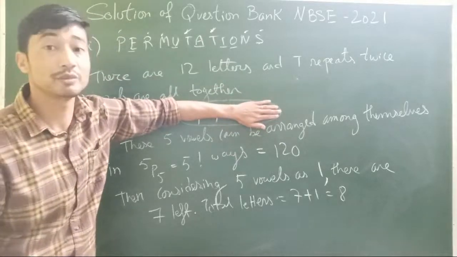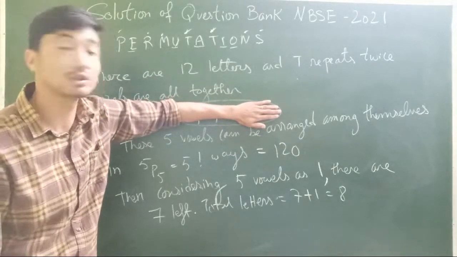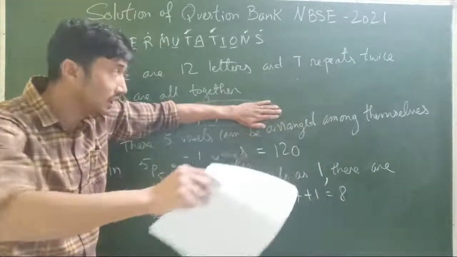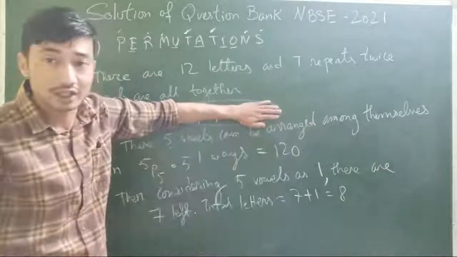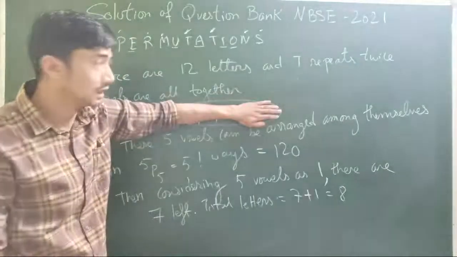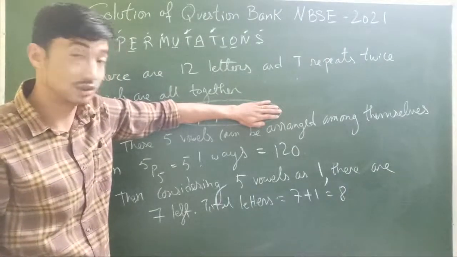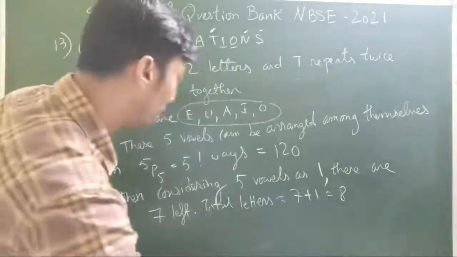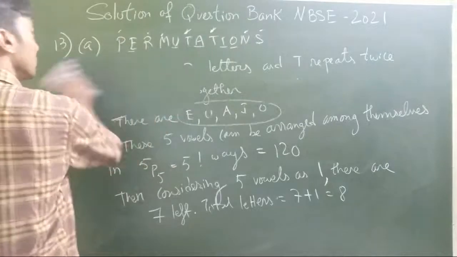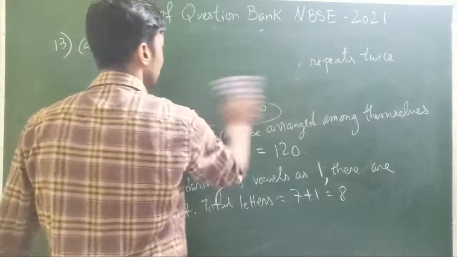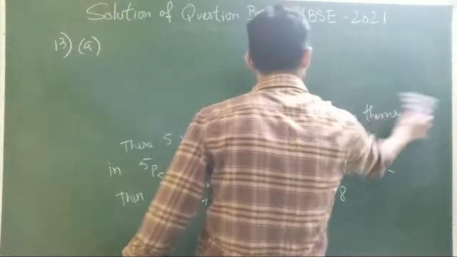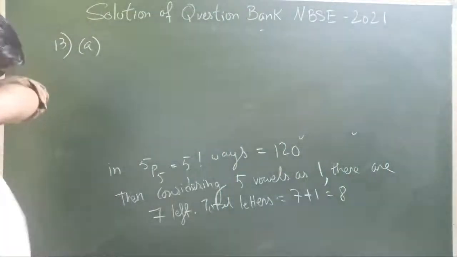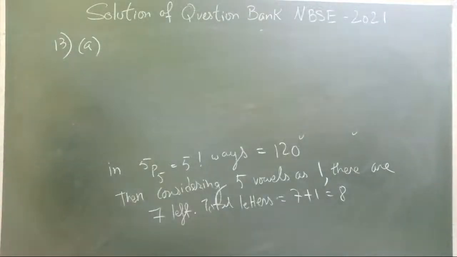We are just considering this as one because they always have to be together. They will be sticking together wherever they go. They will be moving together, just like best friends, holding hands, wherever you go, I go. So in that case, we will assume to have only 8 letters. Because the vowels cannot change, they will be stuck with each other. No problem. So we have a total of 8 letters to arrange.